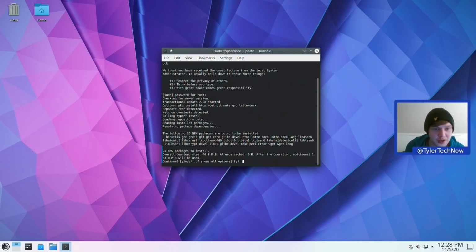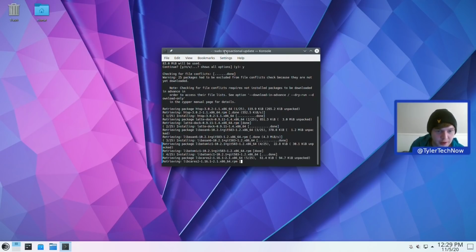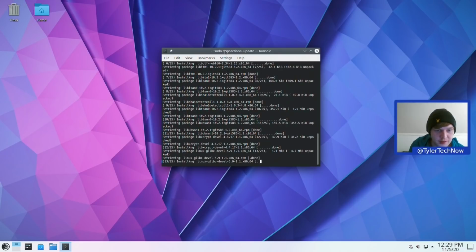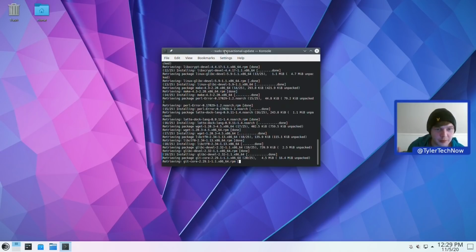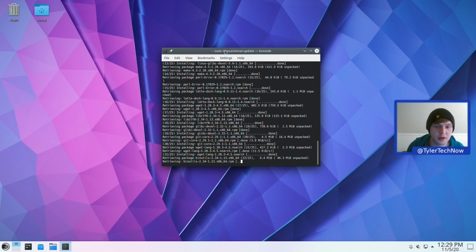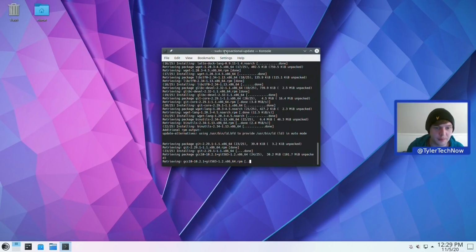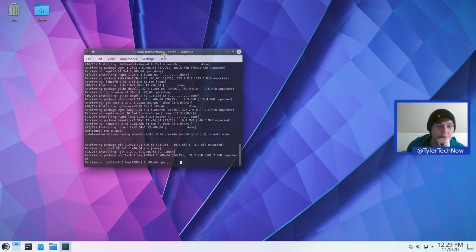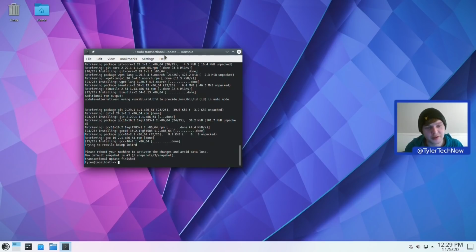So it's checking for a new version. Right, so it's now found the application, so let's press Y. So it's using OverlayFS, I think I just saw there. So it's now going to add all of the applications. I do believe we will have to do a reboot though in order to actually use them. Okay, it's nearly done. I do believe you can also add third-party repos this way. Okay, so the transactional update has finished. Please reboot to activate the changes and avoid data loss. So the new default snapshot is three. So what we're going to do is do a reboot, and we'll be back in just a moment.